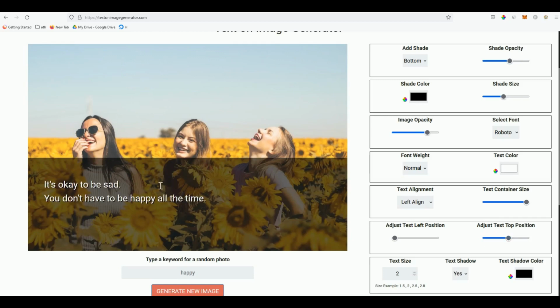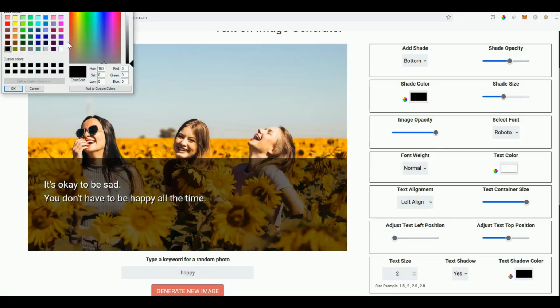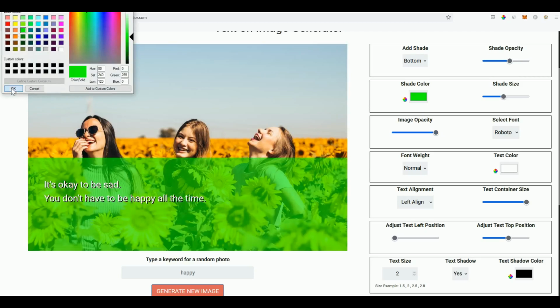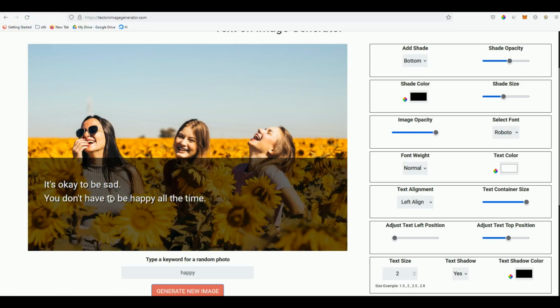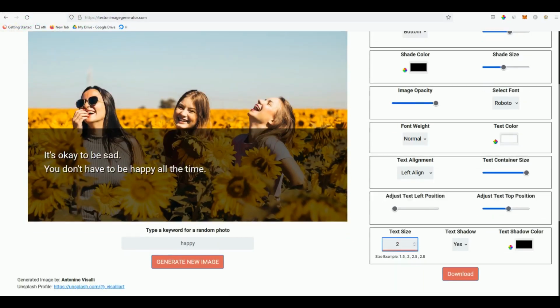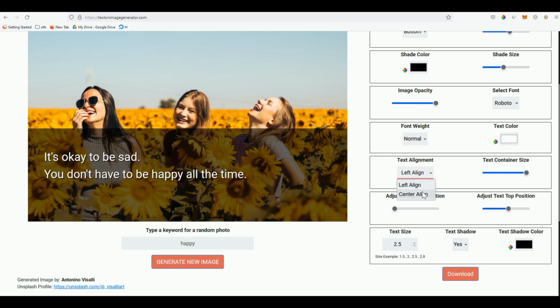So you see here, we are starting to create a beautiful image that we can post on our social media. And then for the image, let's make it brighter, so you can decrease the opacity of the actual image here. And then you can change the shade color. For example, if you want green, okay, like that, but black is more simple and elegant. And here, let's change the text size. If you have just a short quote on the image, you can make it bigger. All right, and then center align that.